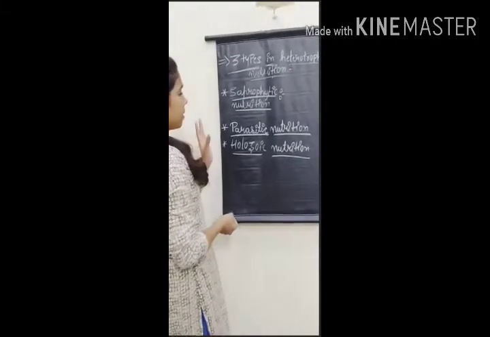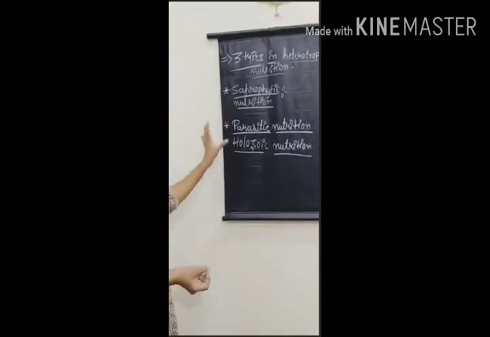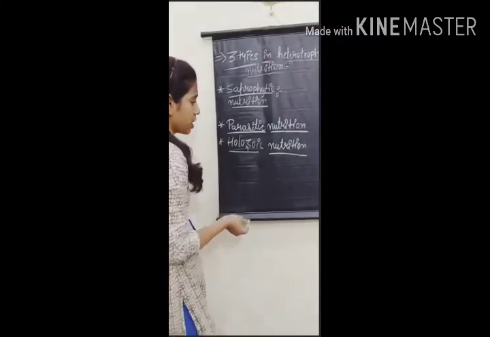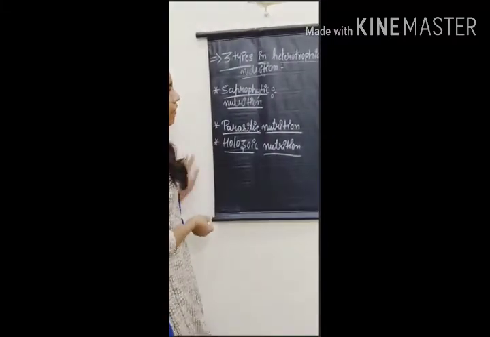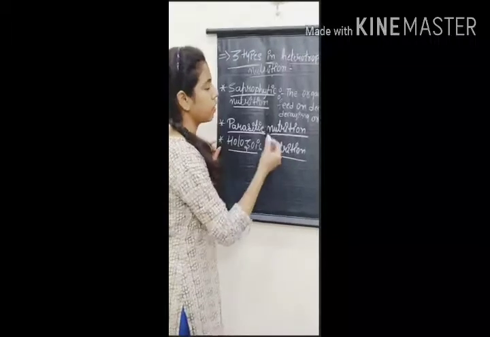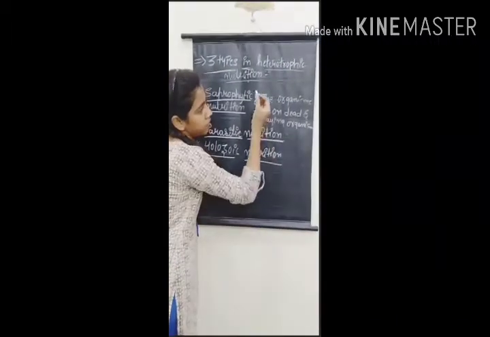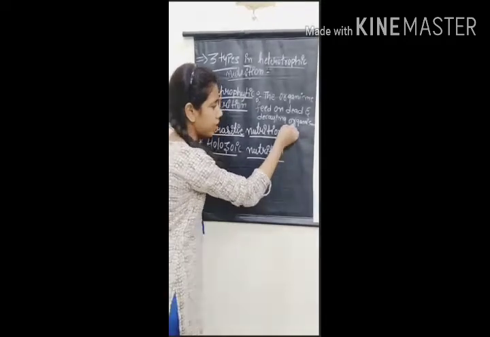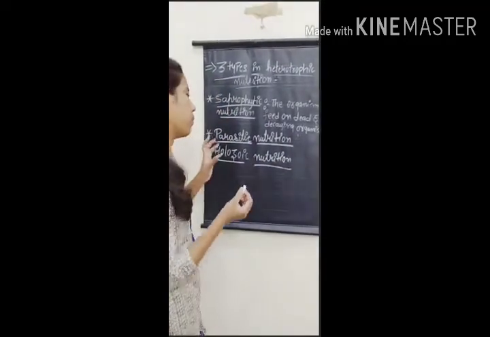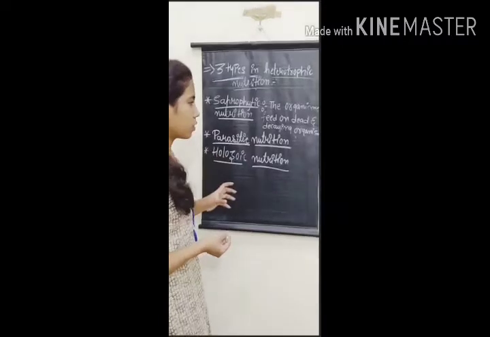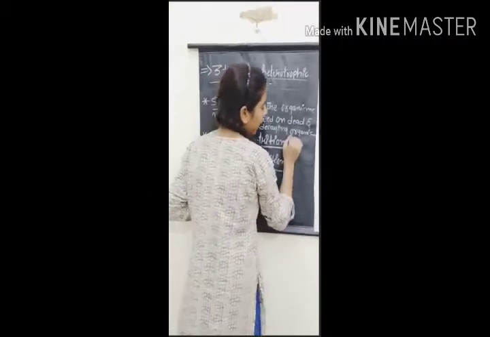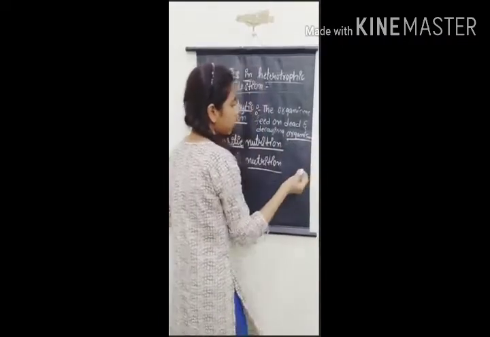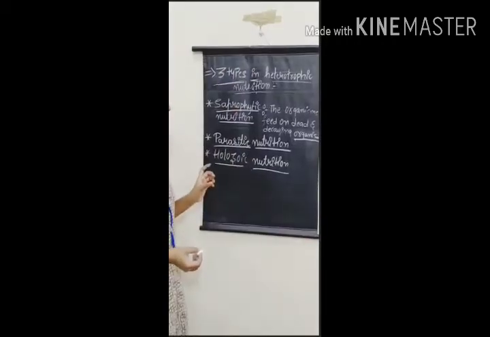We will discuss what saprophytic, parasitic and holozoic nutrition are, briefly. In saprophytic nutrition, the organisms feed on dead and decaying organisms. For example, when something is dead on the road, organisms live on that dead animal.